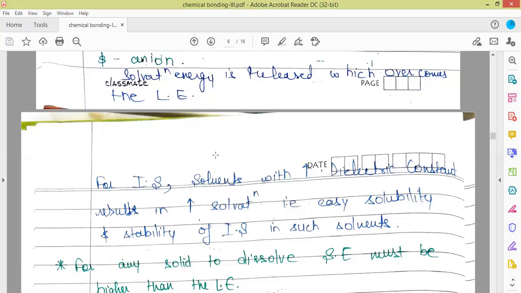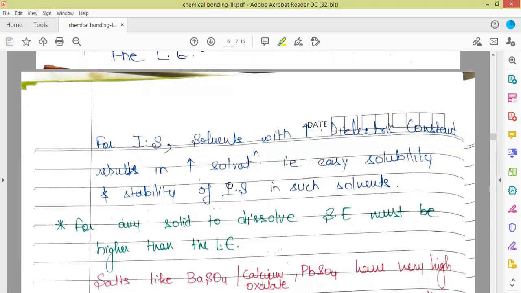So the higher the dielectric constant, the more the weakening of the ionic bond. From here we can say that for ionic solids, solvents with a high dielectric constant result in more solvation, that is, easy solubility, and the stability of ionic solids in such solvents. Stability of ionic solids means they are stable, being separated in the form of oppositely charged ions surrounded by the solvent molecules.